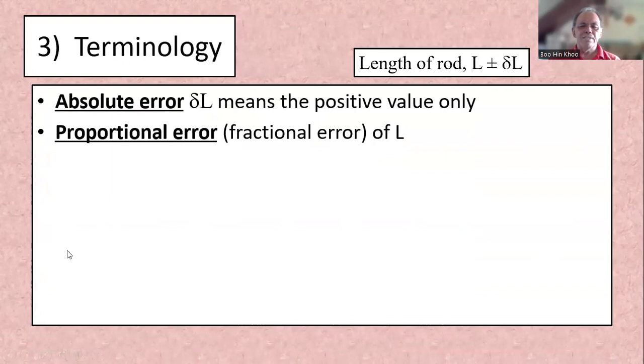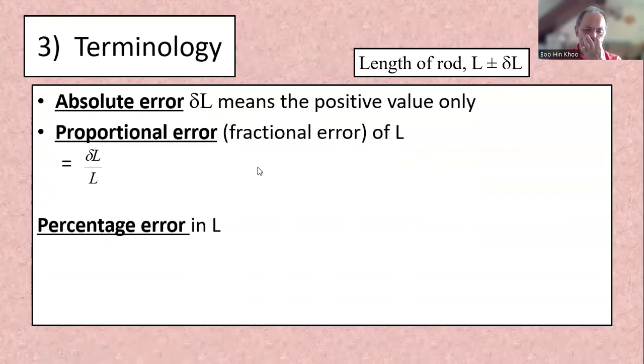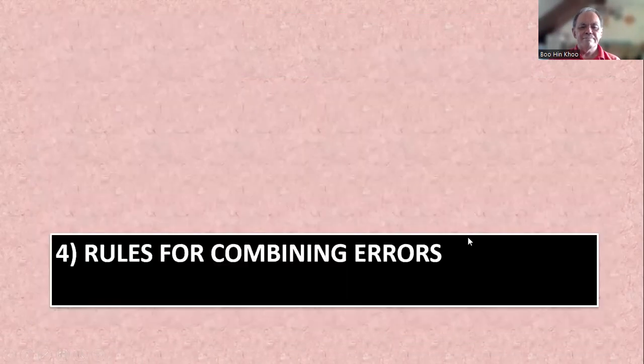Absolute, we want the positive value. Proportional, we take delta L, that's uncertainty divided by L, or fractional error. Percentage, we multiply by 100%. That's my short form: delta L over L times 100%.